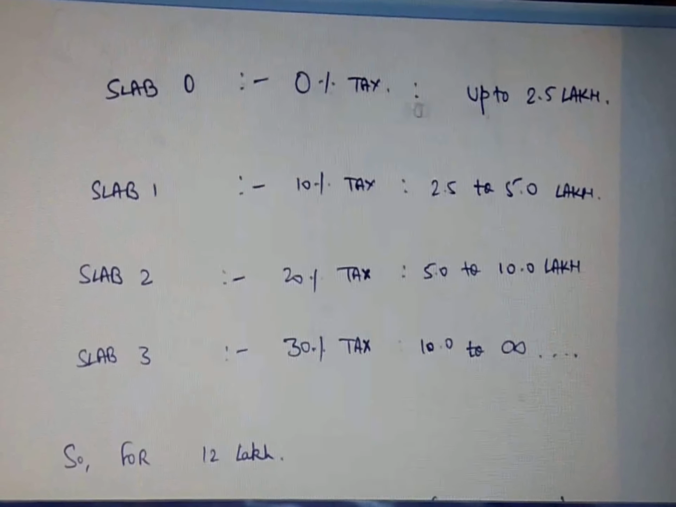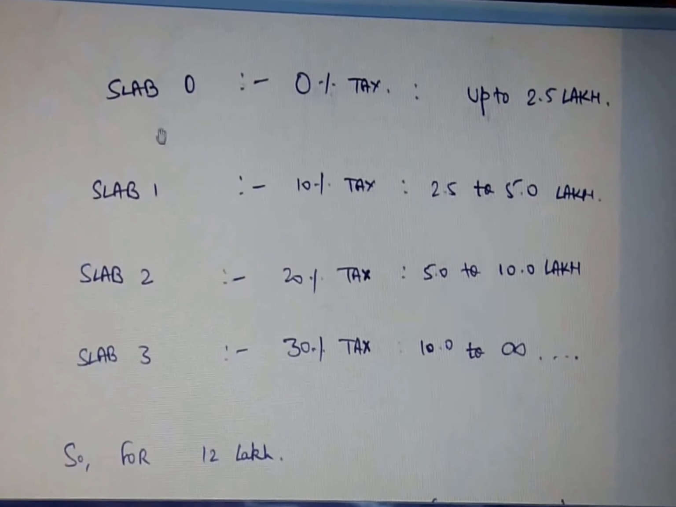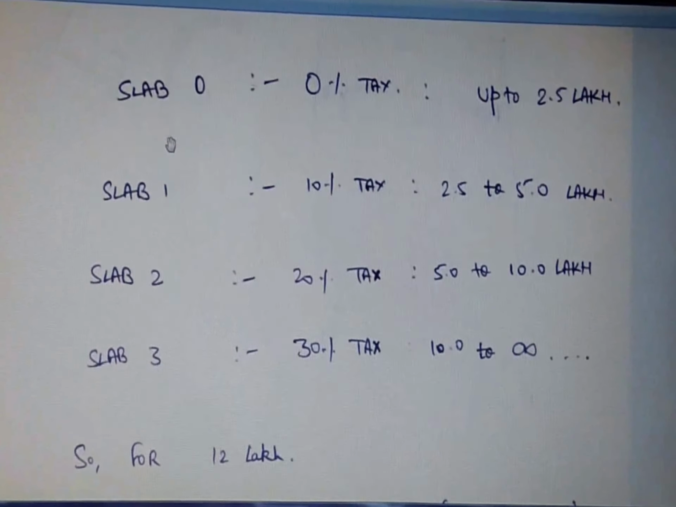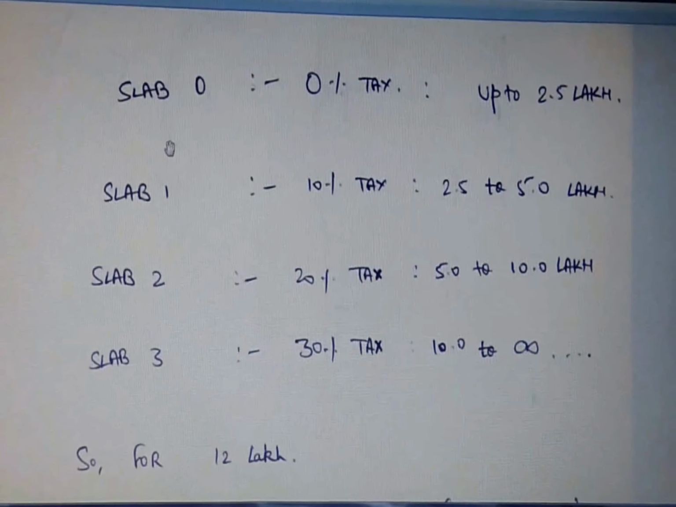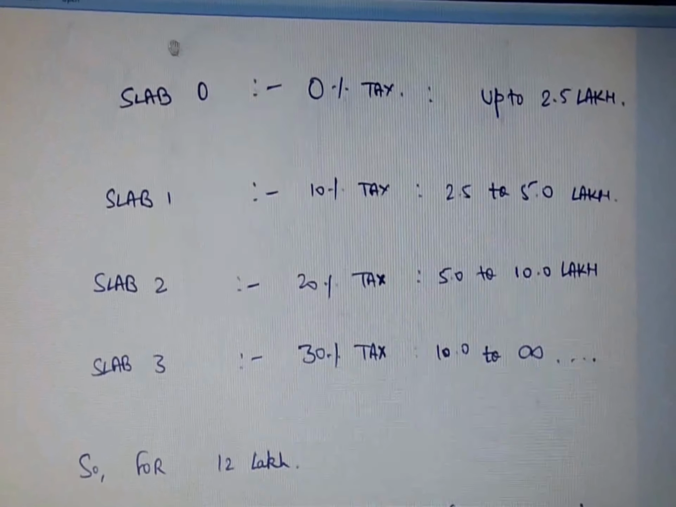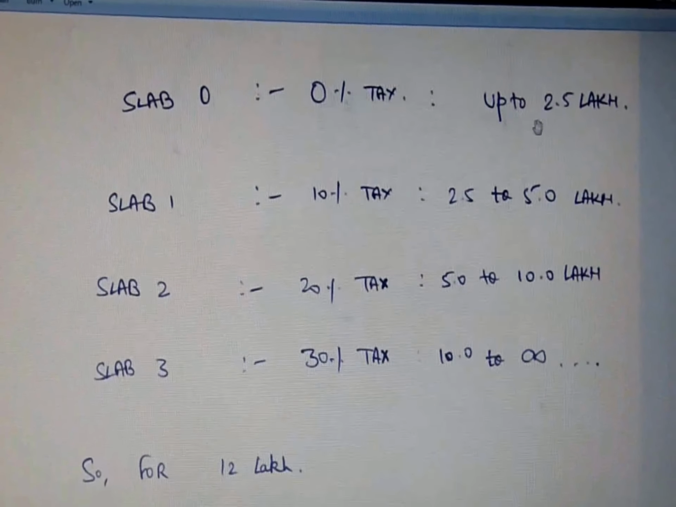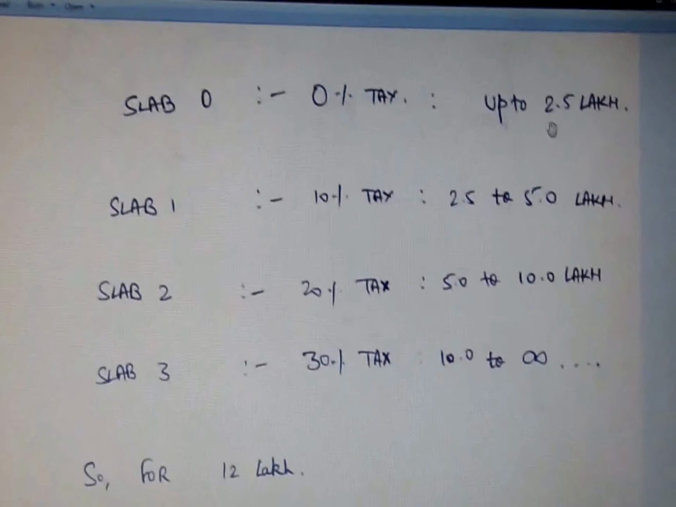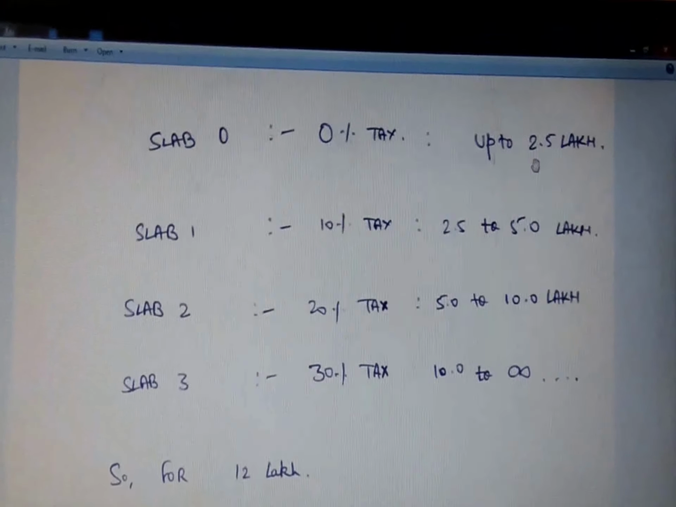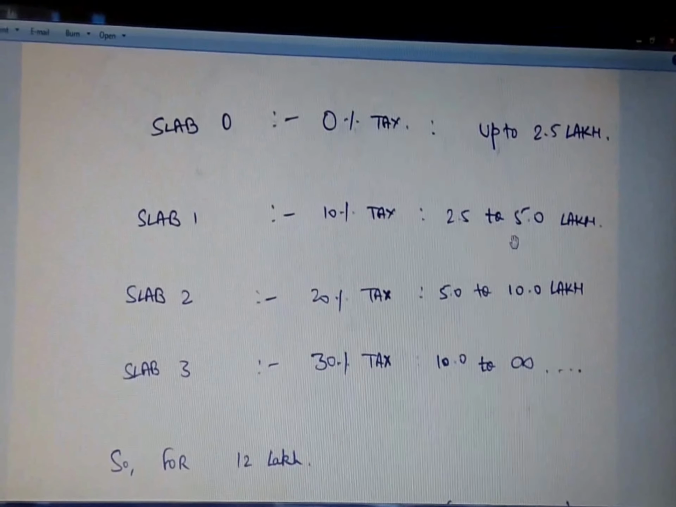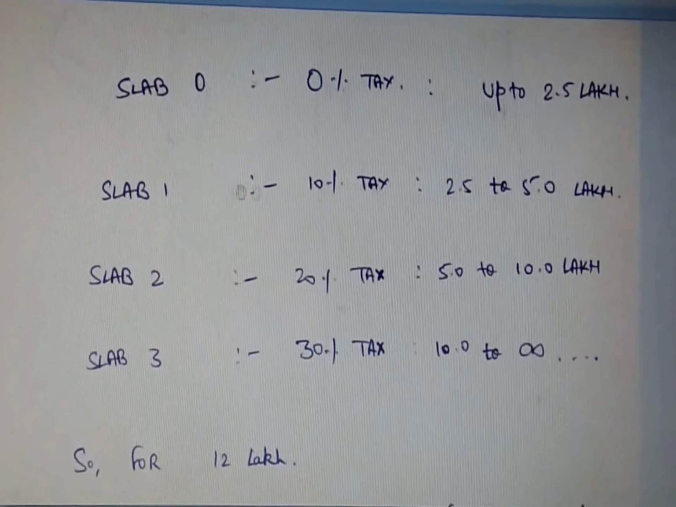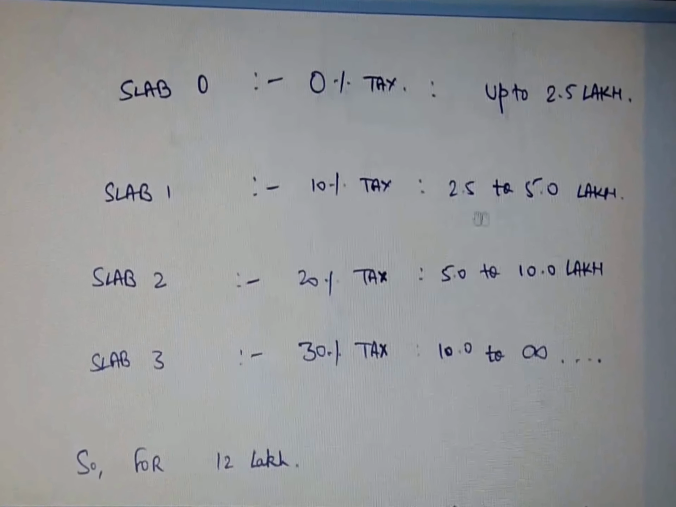The income tax is divided into slabs in India. There are 4 kinds of slabs on the basis of which your income is taken into account and calculated for income tax purposes. Assuming your annual income is 12 lakh rupees, slab 0 is 0% tax, which is up to 2.5 lakhs. So if your total annual income is up to 2.5 lakhs, you will not have to pay any amount of tax. If your total income is up to 5 lakh rupees, then you have to give 10% tax, because you come into slab 1 also.